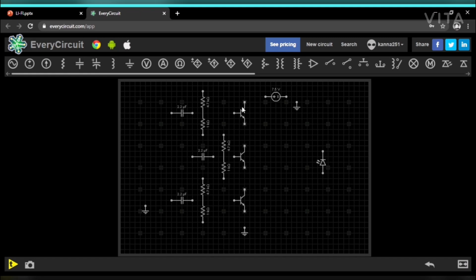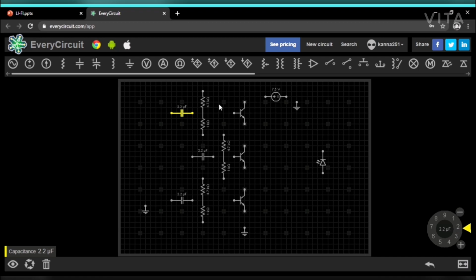Now, I have already set some components here: 3 NPN transistors, 6 resistors, 3 capacitors, 1 voltage source and 1 LED. We can change the values of resistors, capacitors, and the voltage source by clicking on it, clicking this adjust symbol, and clicking the knob to adjust the value as per your accuracy. I set the capacitor value to 2.2 microfarad.